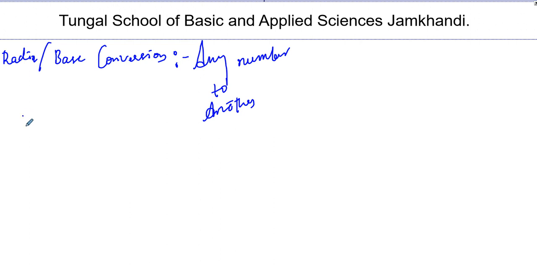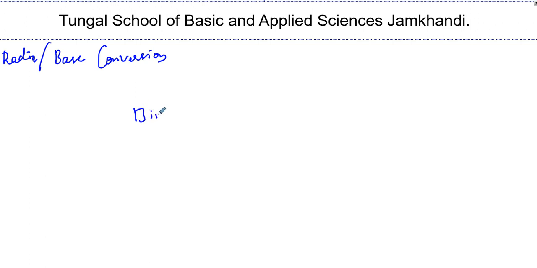Yes, we can convert a binary number to its equivalent decimal number. You understand this? If you are not getting it properly, once again I will write. We can convert a binary number to its equivalent decimal number, and also we can convert a decimal number to its equivalent binary number. This is called base conversion.